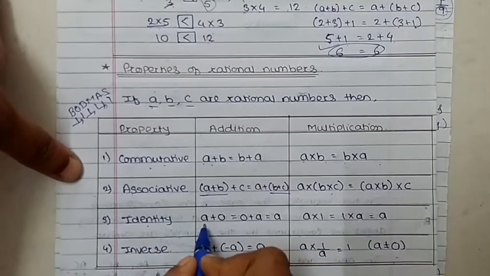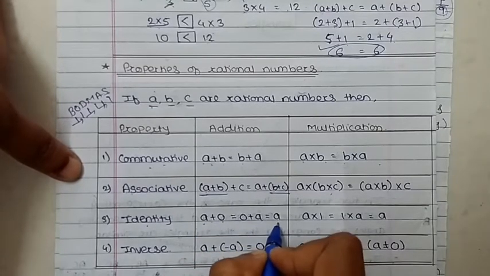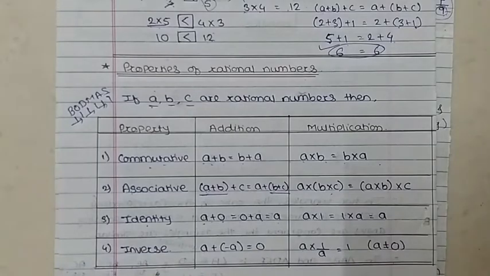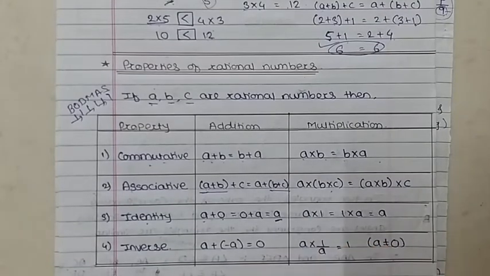Then the next one is identity. What is the identity here? When a plus 0 is equal to 0 plus a is equal to a. Take a as 2. When 2 plus 0, what is your answer? Or 0 plus 2, that is 2. That means the given number only.